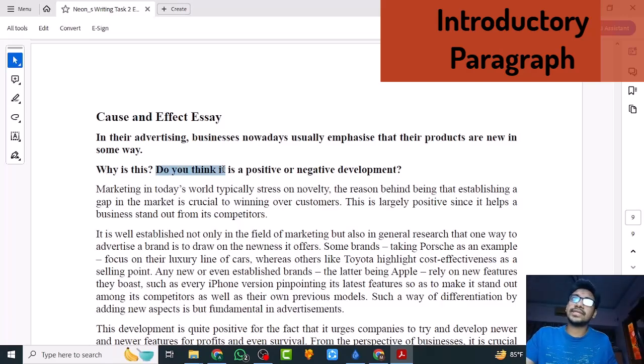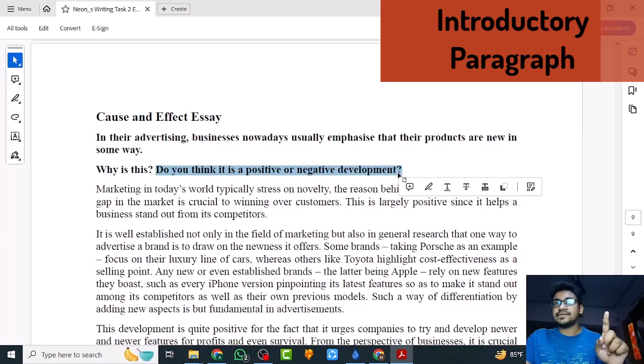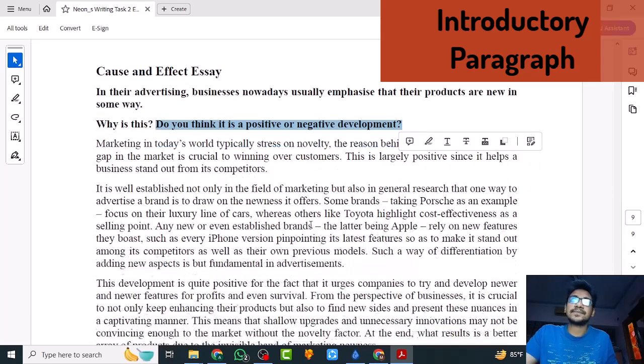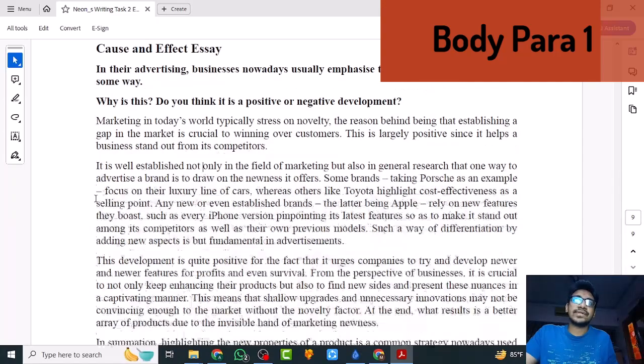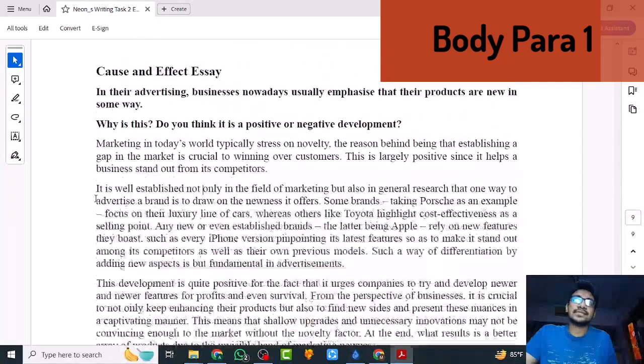And also, do you think it is a positive or negative development? So you can think about it only being a positive development or only it being a negative development. You don't have to talk about both. It's completely optional. Yes, you could talk about both, but again, that is not necessary and that is difficult to do sufficiently. Okay, so let's read the second paragraph, which is the first body paragraph.